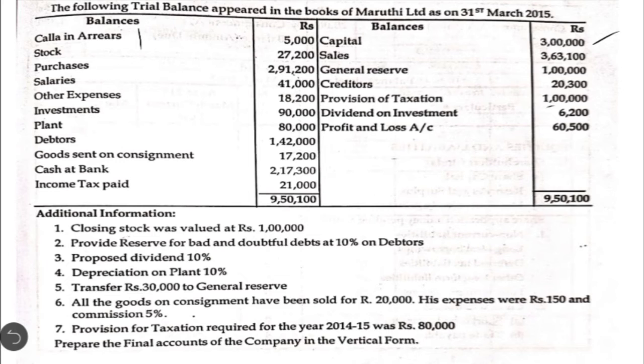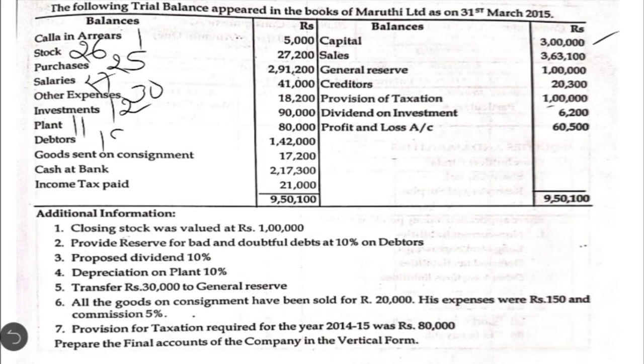Then second one, stock we have, it is the opening stock which is given in the trial balance. We are going to consider that in note number 26. The next one is purchases. We are going to show that in note number 25. Salaries we are going to show in employee benefit expenses, note number 27. Other expenses in note number 30. Investments is a non-current investment, long-term investment. We are going to show that in note number 12. Plant we are going to show in note number 11, that is fixed assets.